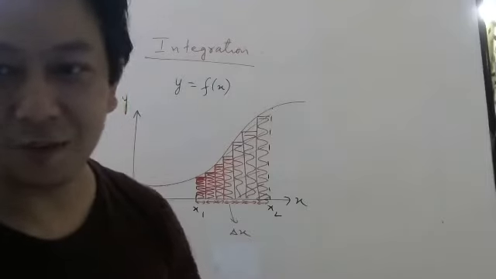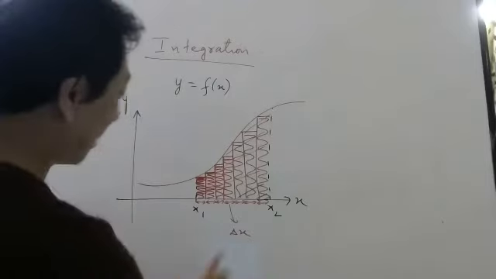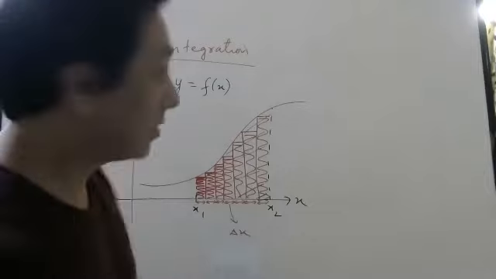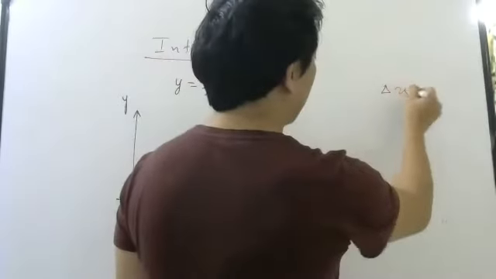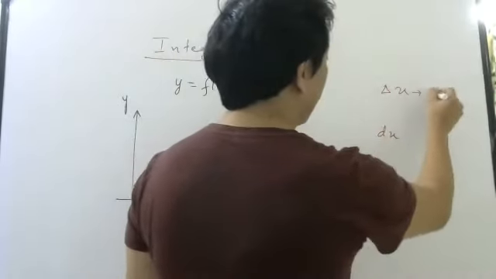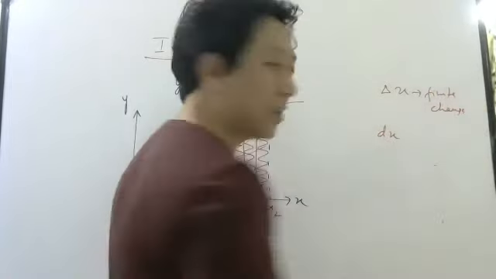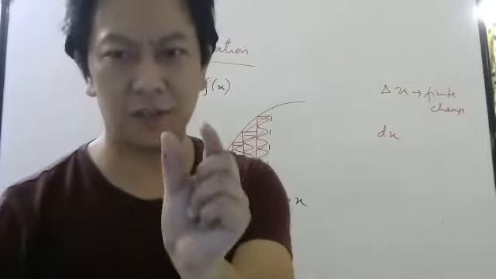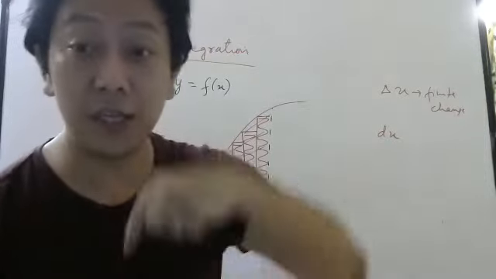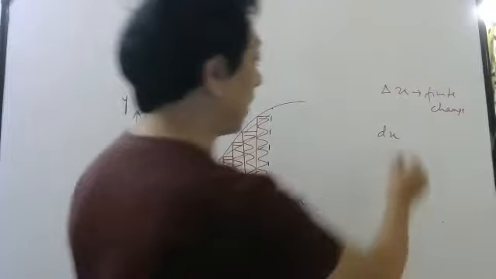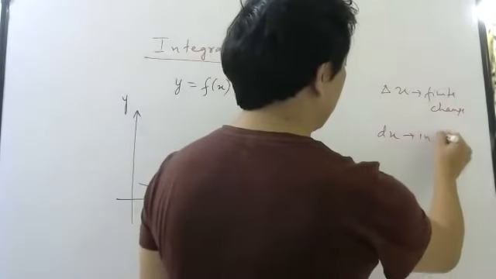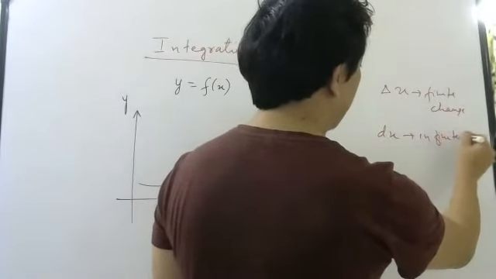Again, revision has not been done properly. Okay. So delta x means a finite change. See, there is a difference between delta x and dx. Delta x means finite change. Finite change means it is a big change, not a very, very small change. When the change becomes very, very small, we write dx. So dx means infinitesimally small change.